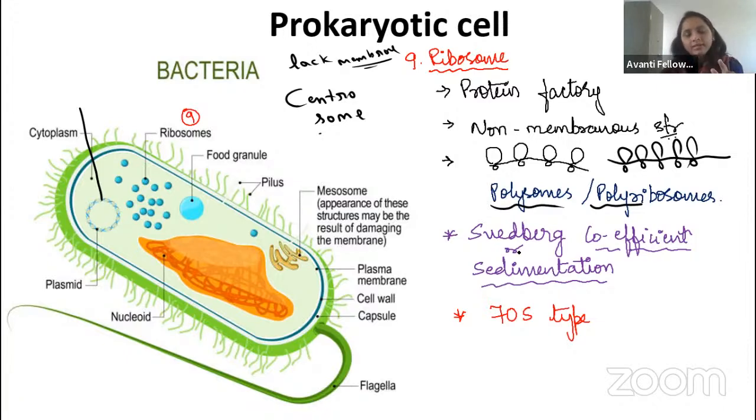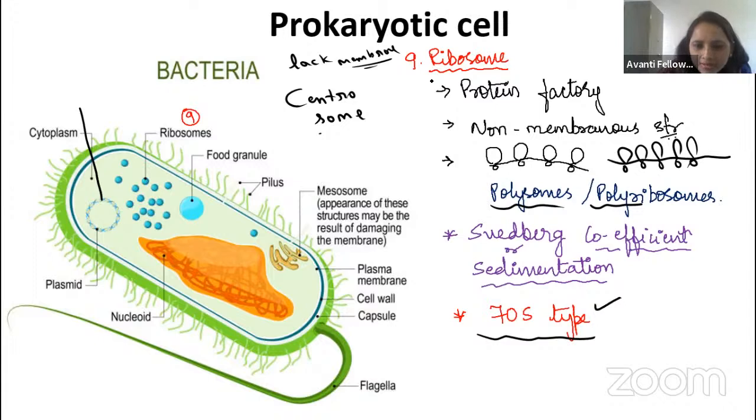It will be present in prokaryotes also, in eukaryotes also. Okay, fine. Then you know that in bacteria, the ribosome is 70S type. 70S type of ribosome. Right, guys? So here you can see 70S. Ma'am, what is S here? Right, guys? What is S?